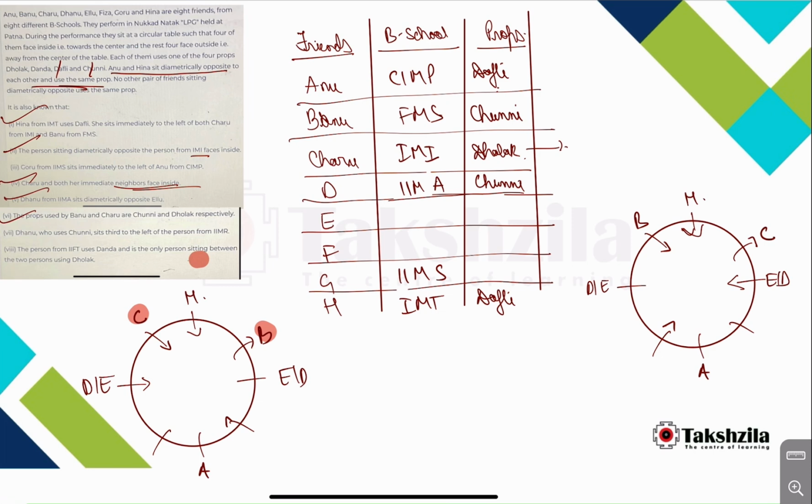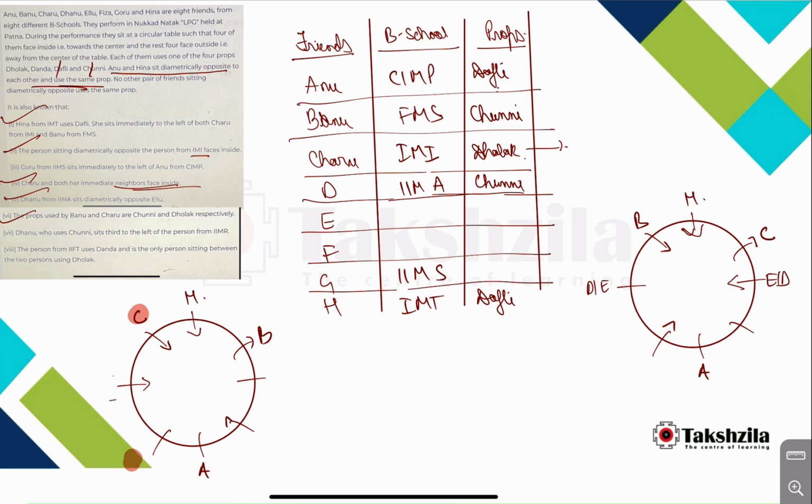So this is not possible. Okay. So the only possibility is that this person uses Dholak. Okay. So this person uses Dholak. Okay. And Danu, who uses Chunni, sits under the person from IFT who uses Danda. Okay. So D or E, either of them will be the person from IFT who uses Danda and is the only person. Okay. So D or E, either of the persons will be from IFT. D cannot be from IFT, so the only possibility is E from IFT.